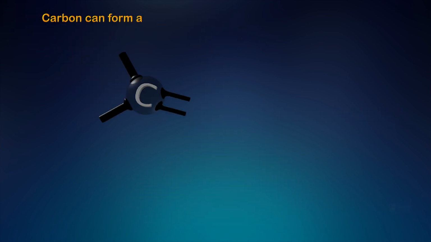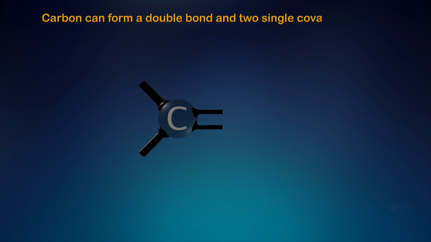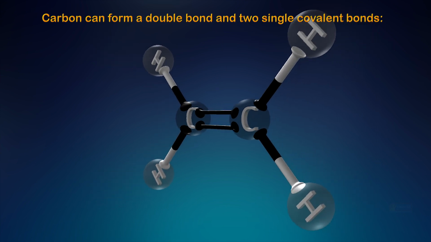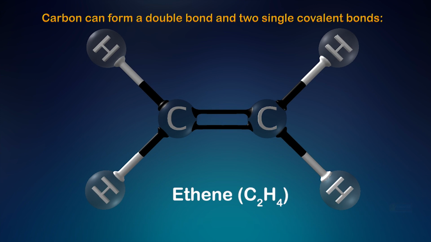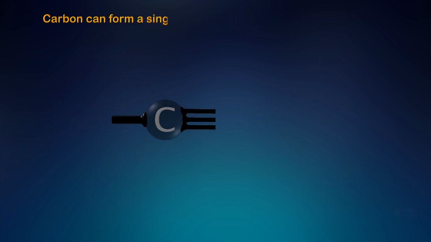Carbon can form a double bond and 2 single covalent bonds. Carbon atom forms 1 double bond with another carbon atom and 2 single bonds with hydrogen atoms and it gives ethene. Carbon can form single covalent bond and a triple bond.